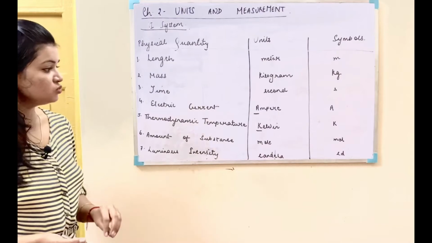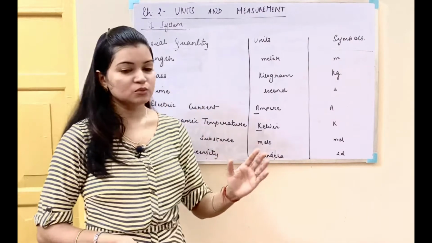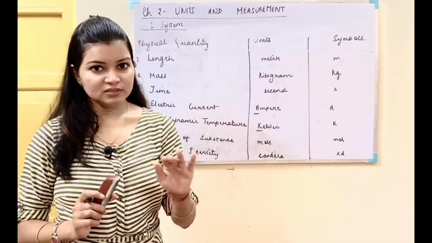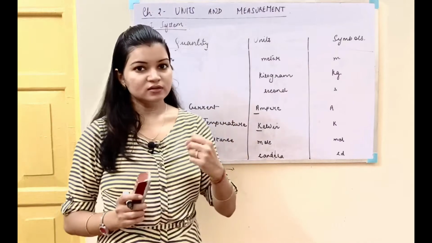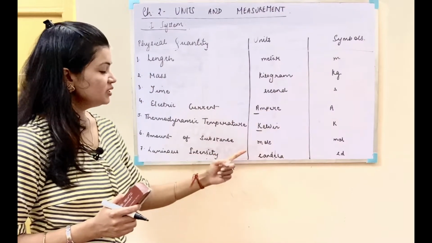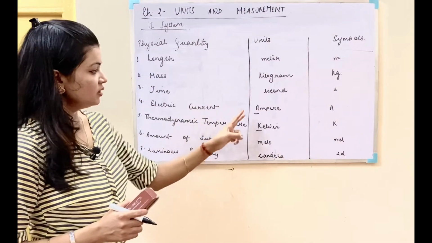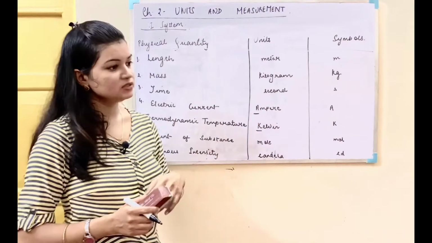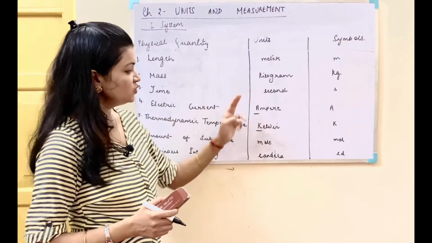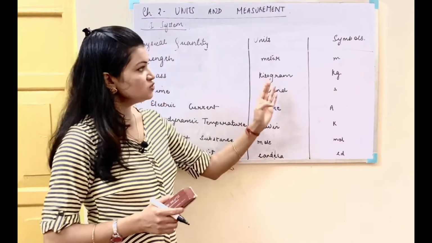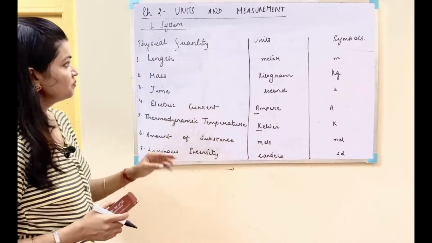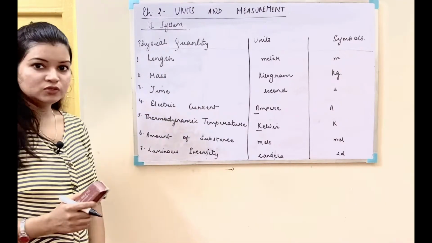Now students, since the whole purpose of forming this system of units is to make things simple and uncomplicated for us, to keep things simple, we have avoided the grammar here, means that the first letter of all the units will be written in small except for the names of the units which have been named after the physicist who discovered them, like ampere and Kelvin. To honor them, we will use a capital letter in their units as well as in their symbols. Rest of the units will be beginning with a small letter. The symbols will be in small letters. So this is our SI system of units.